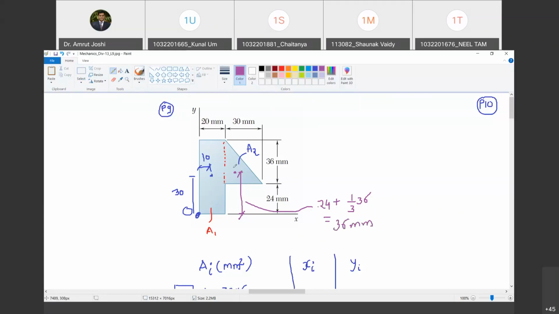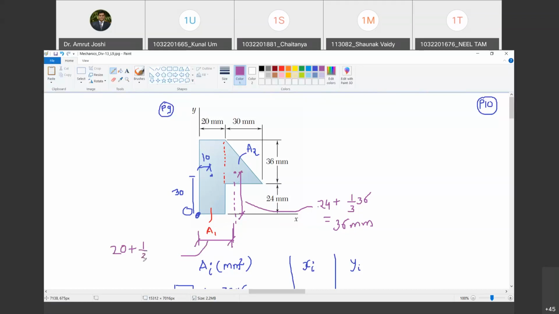Now, what about the x distance? So this distance is 20. I am now talking about this one. Are you with me? So how much is that? So that is 20 plus 1/3 of 30.